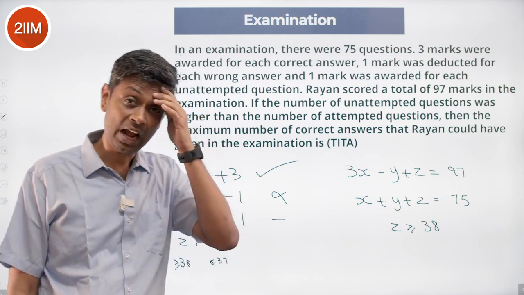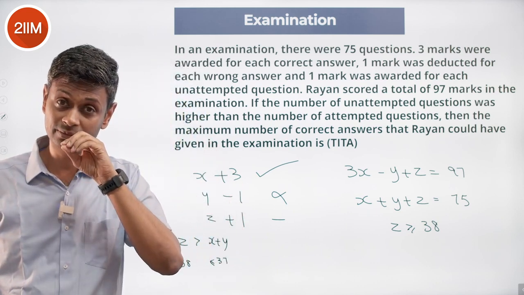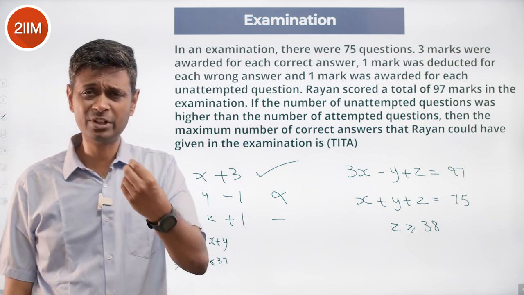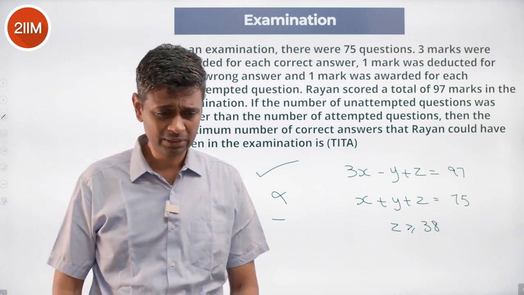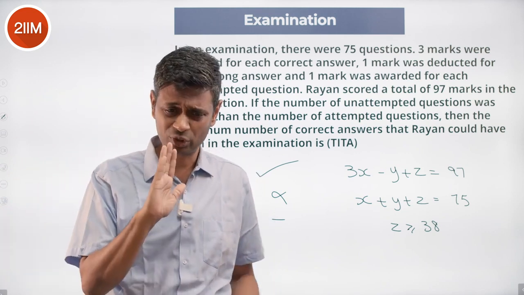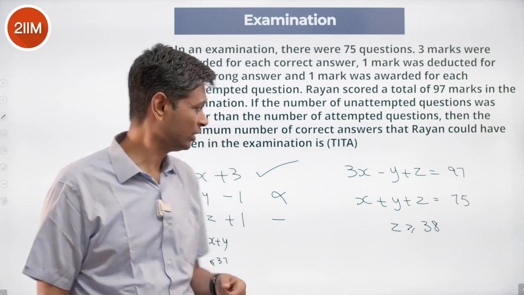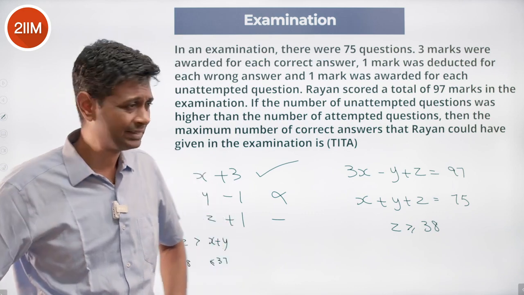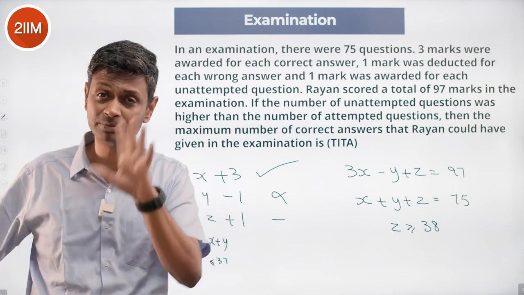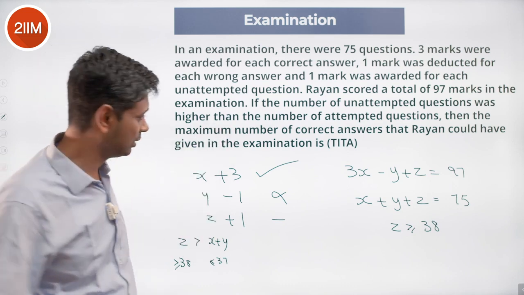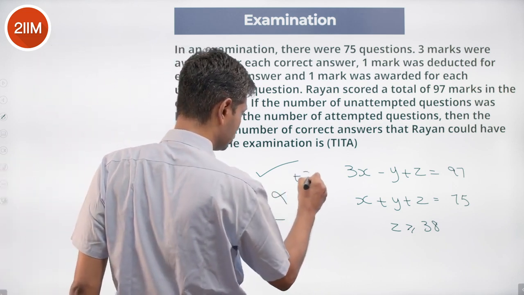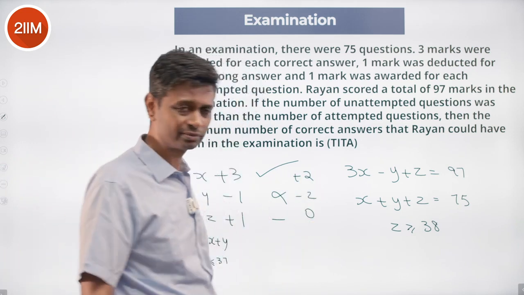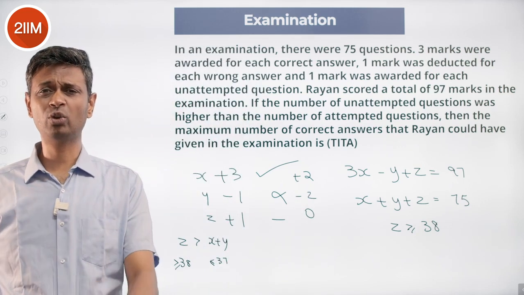Generally in our world, unattempted questions are given no marks. So we say 75 totally, every question you get some mark. That's a given, so I'm going to remove that from the equation completely. I'm going to alter this equation dramatically. Instead of plus 3, minus 1, plus 1, I'm a strict teacher. I walk in and for every question I remove a mark. Every plus 3 will become plus 2, every minus 1 will become minus 2, every 1 will become 0. Unattempted questions, you get 0 marks.